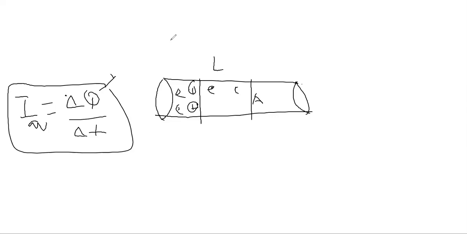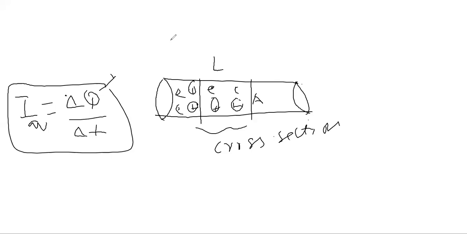How many charges are flowing across this cross section? There are positive charges and negative charges. If you want to calculate the total number of charges inside this piece of conductor,